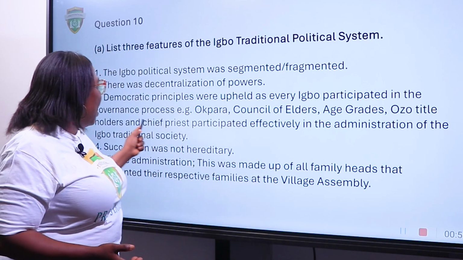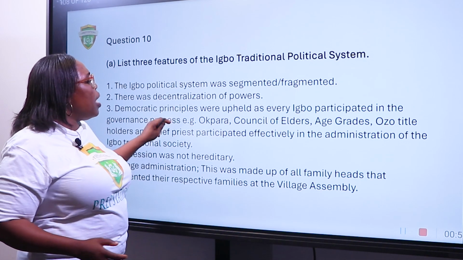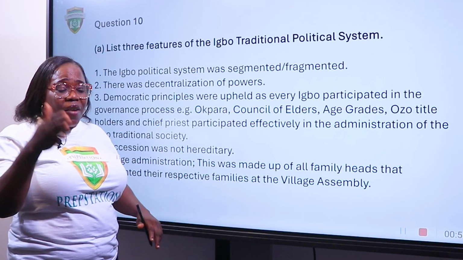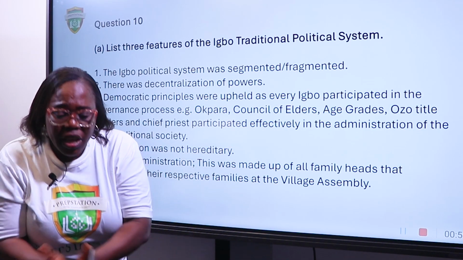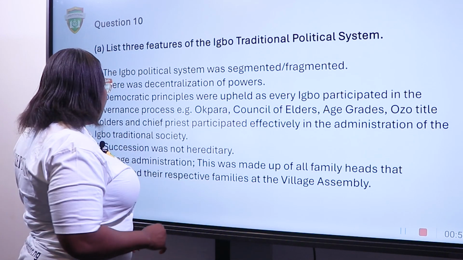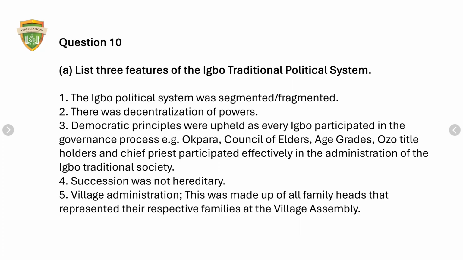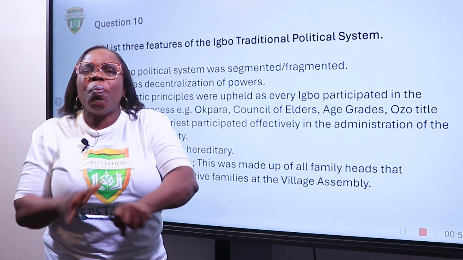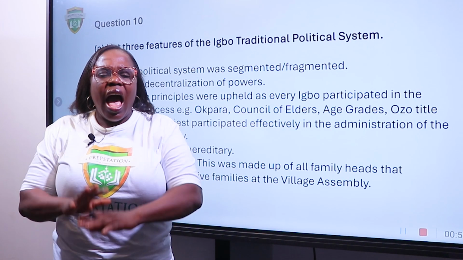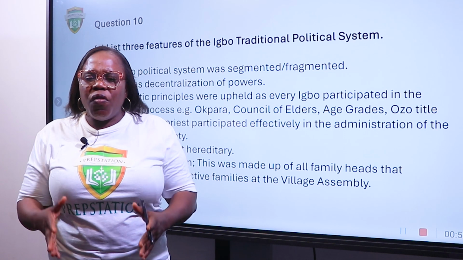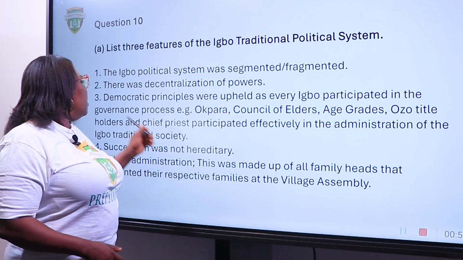So now let's look at this. The Igbo political system was segmented, fragmented, in clusters. That is what they are talking about. There was decentralization of power. We don't have a single authority that will say, okay, this is the king. So power was decentralized amongst members of the community.